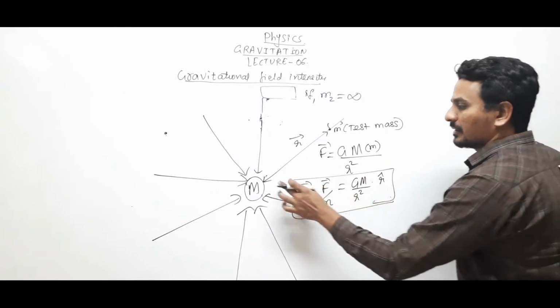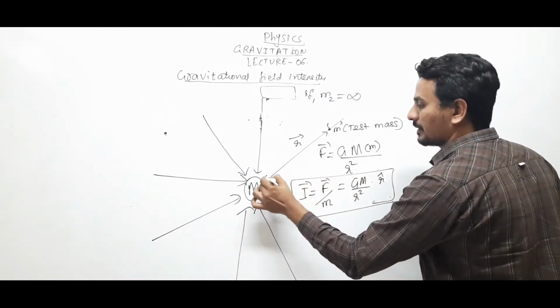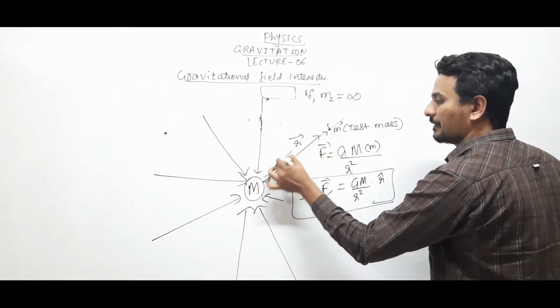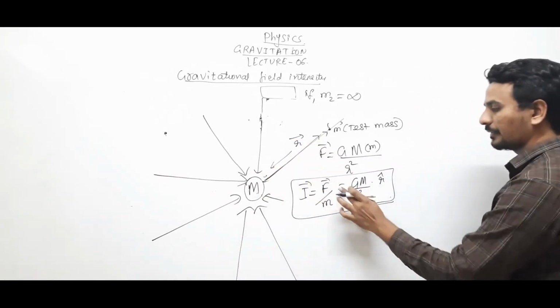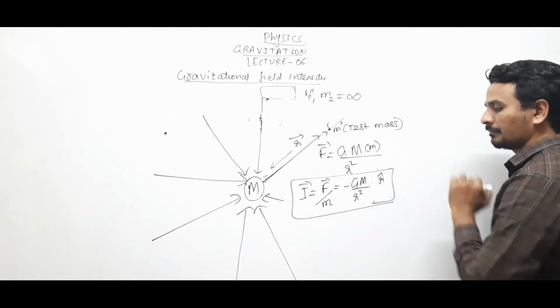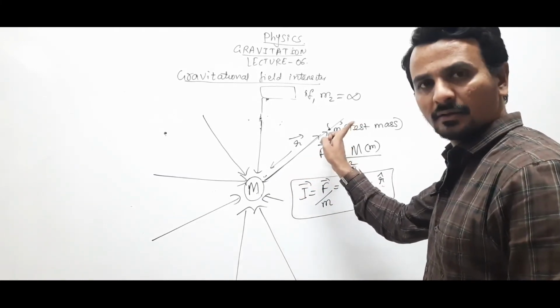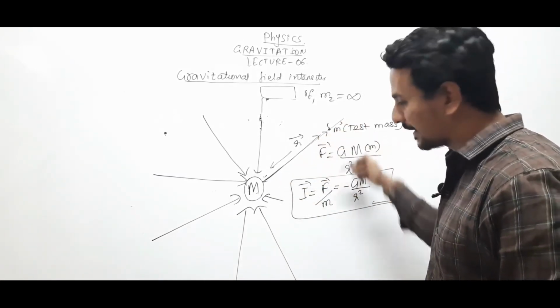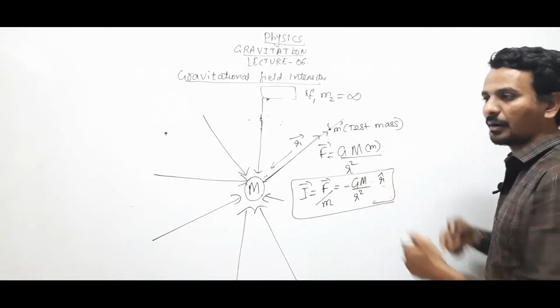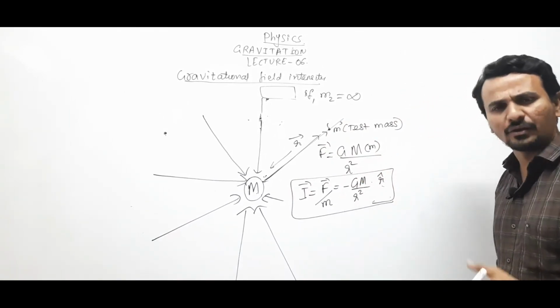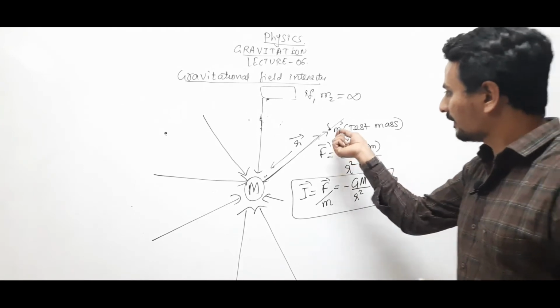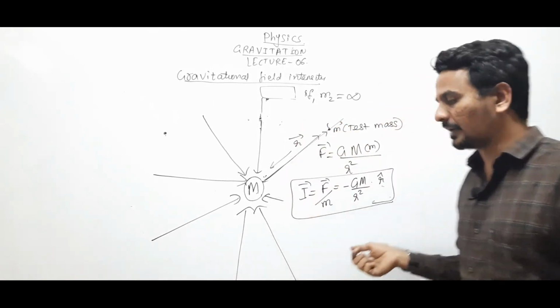This unit vector is directed this way. The gravitational field is in this direction, so both are opposite to each other. So we'll place a negative sign, or you can also say that since m is being attracted, we'll place a negative sign.